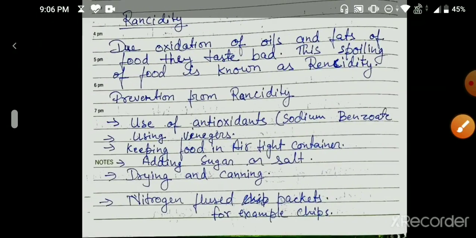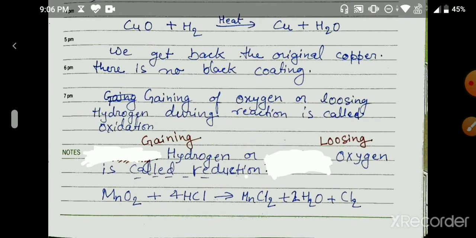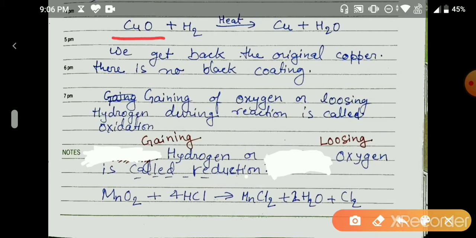Now we have copper oxide, and when we heat the copper oxide in the presence of hydrogen, we see that this copper oxide becomes copper again. That's very important: this is basically a reversible reaction.